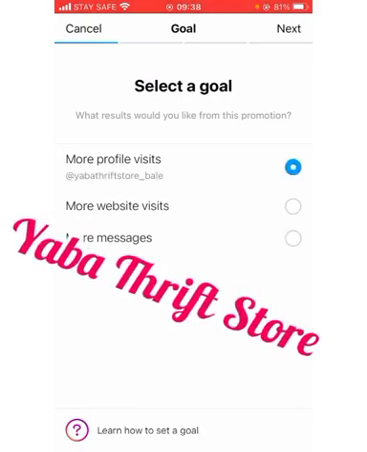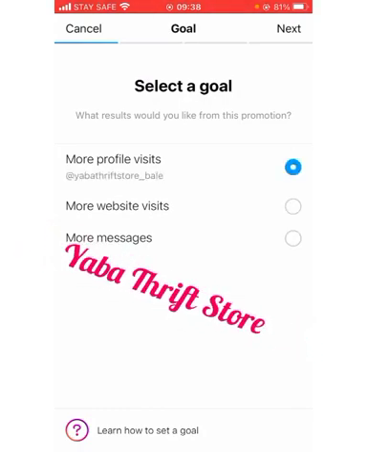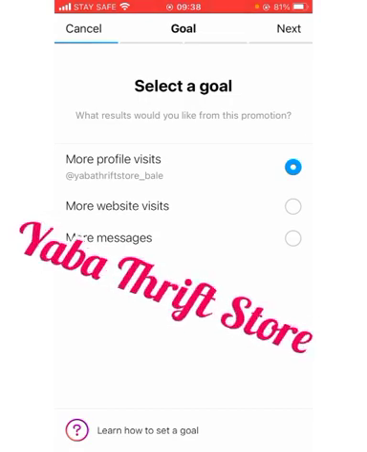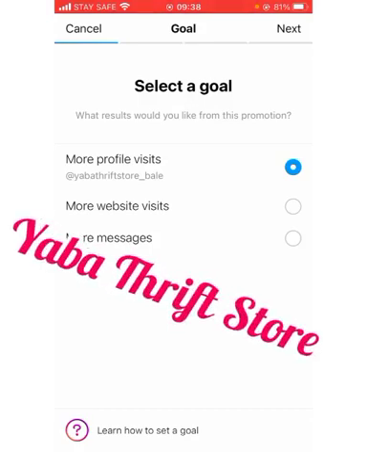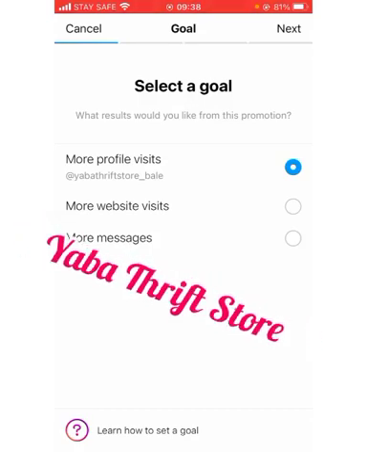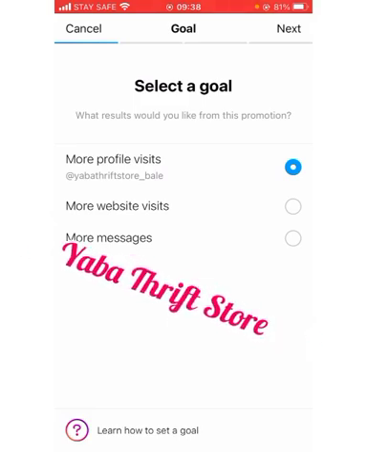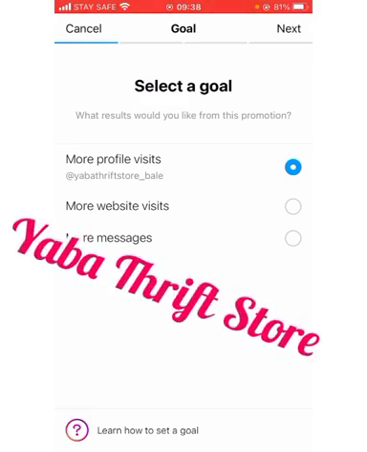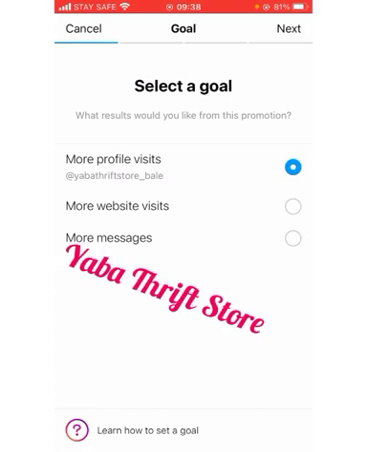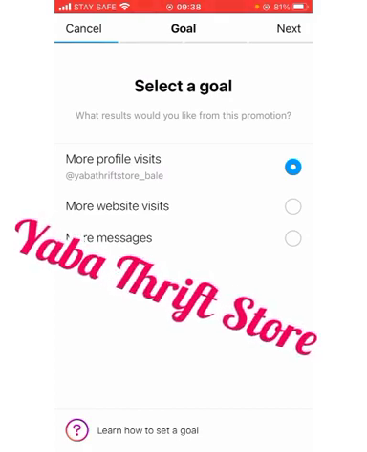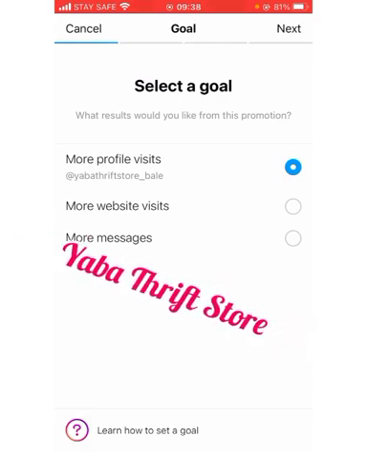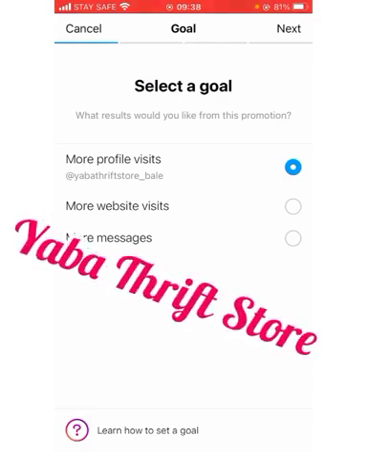So I click on more profile visit, because I have a variety of items. You're an Okrika seller. Your clothes are one item per piece. You don't have 10 in a row, except probably you're buying in bulk. Even when you're buying clearance from UK, you hardly see 10 of one particular item. They might put 2, 1, 3 for you if you're buying directly from UK, not inside bill.